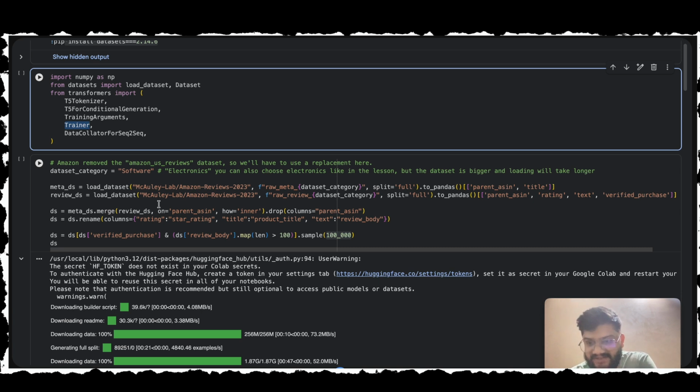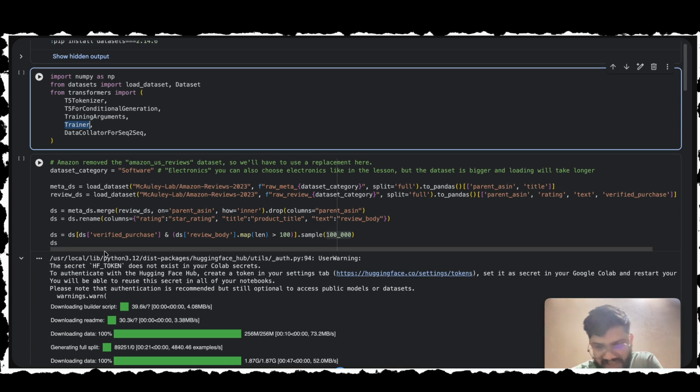But here's a fun fact. Amazon actually retired their legendary Amazon US Reviews dataset recently. It used to be the gold standard for NLP. But don't panic. We are using the brand new dataset. This is the beast. It spans nearly 30 years of data from 1996 to 2023 and contains over 570 million reviews. We are zooming in on the software category.